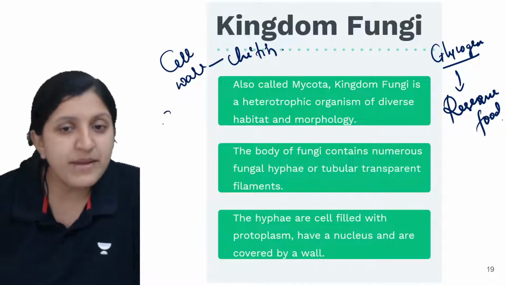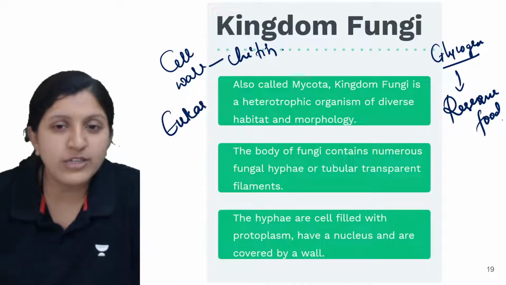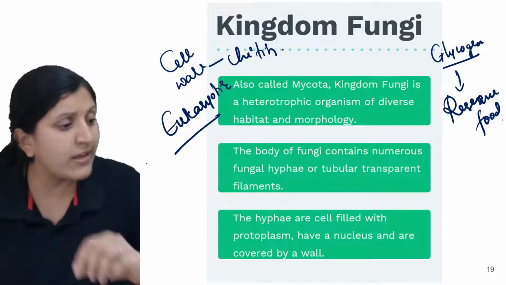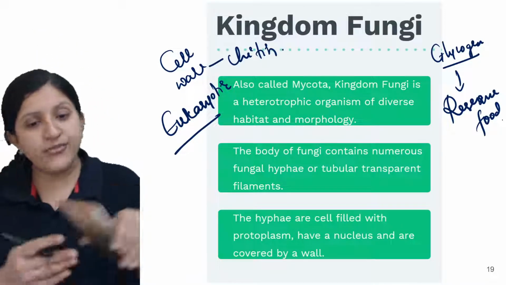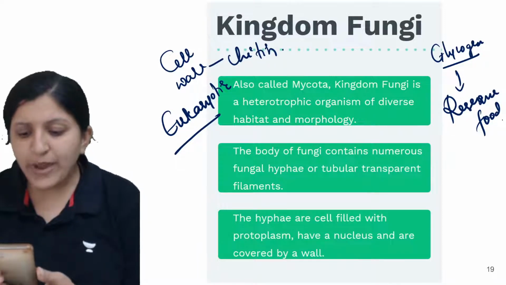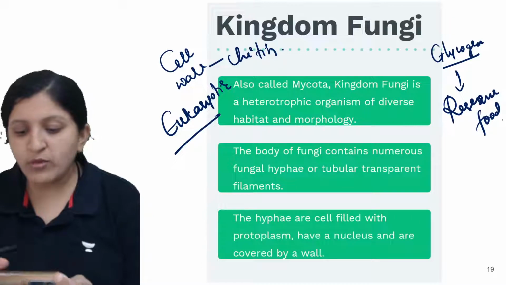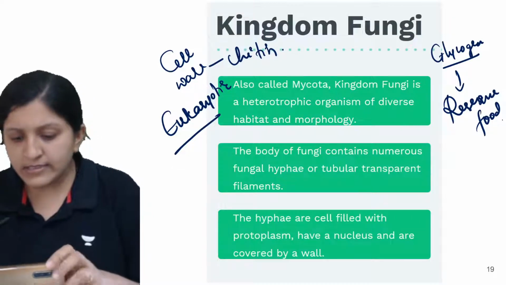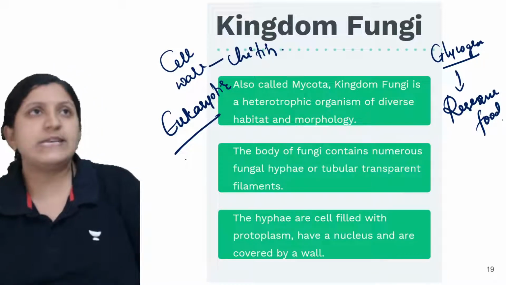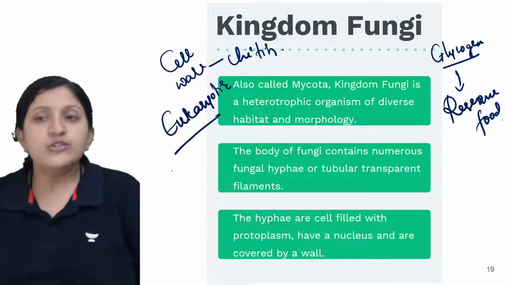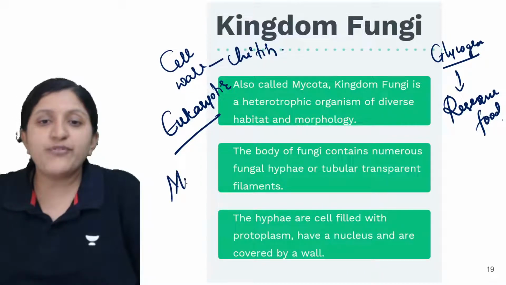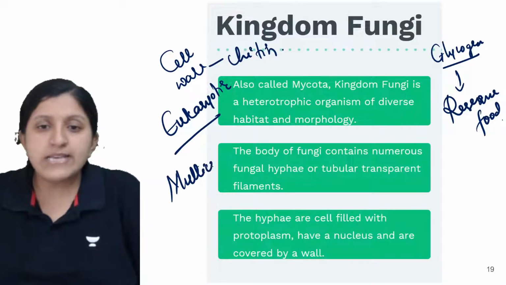Then they are basically eukaryotic organisms. Why do we say that these are eukaryotic? Because there you can find a well-defined nucleus. Other than that, they are multicellular. Body organization here is not unicellular, but of course multicellular.